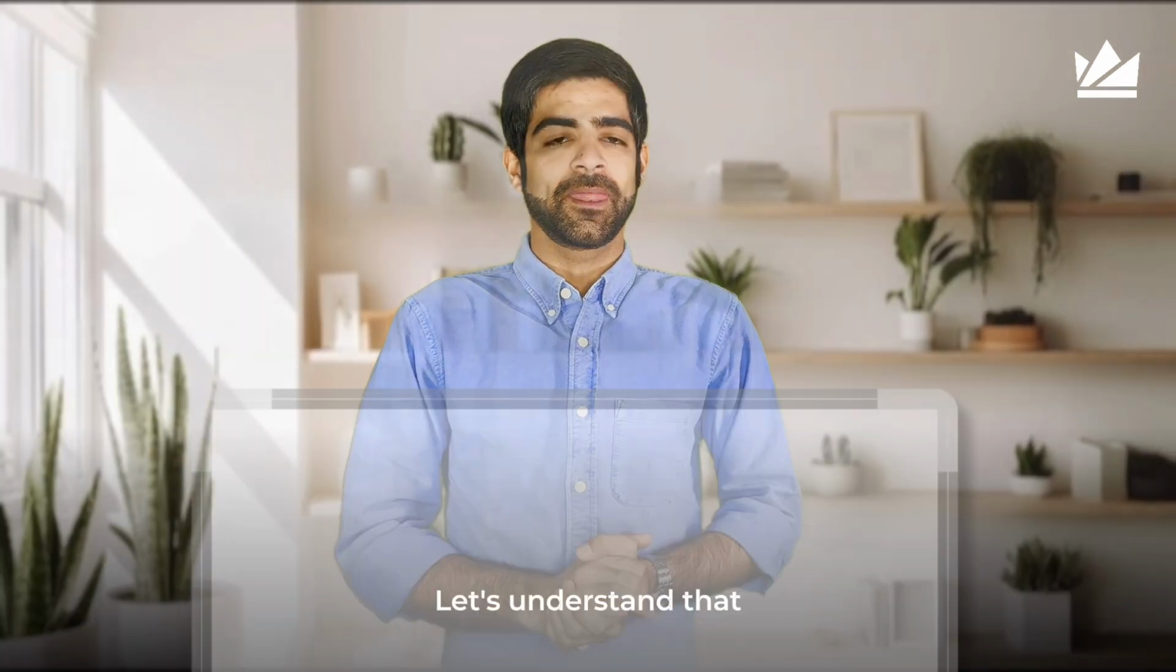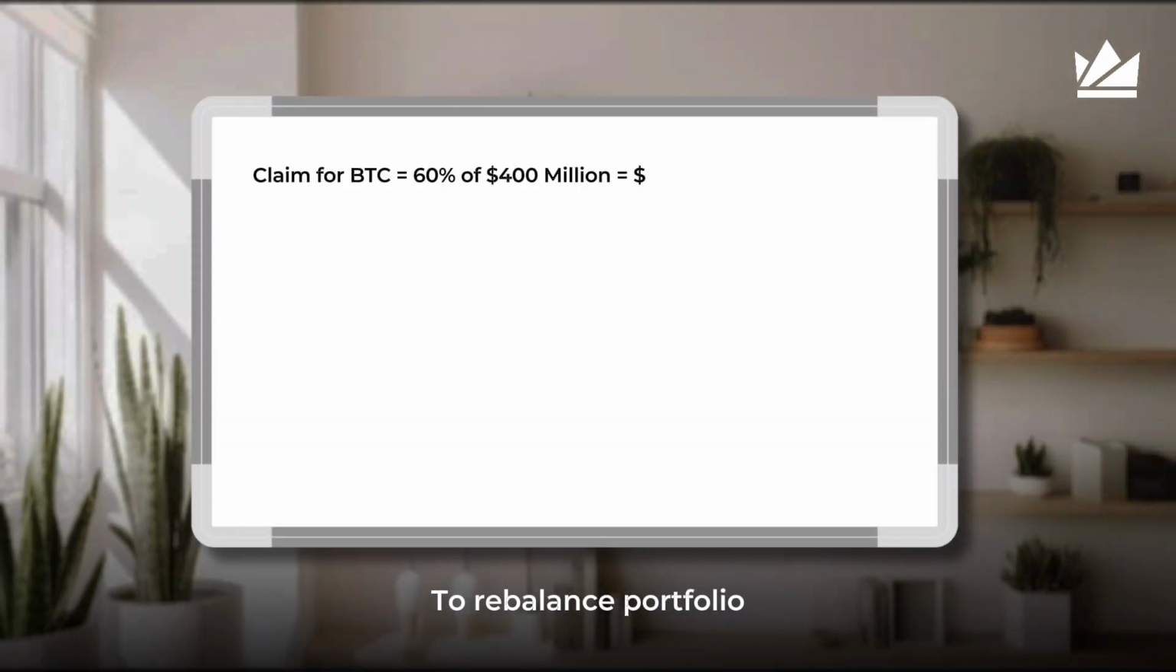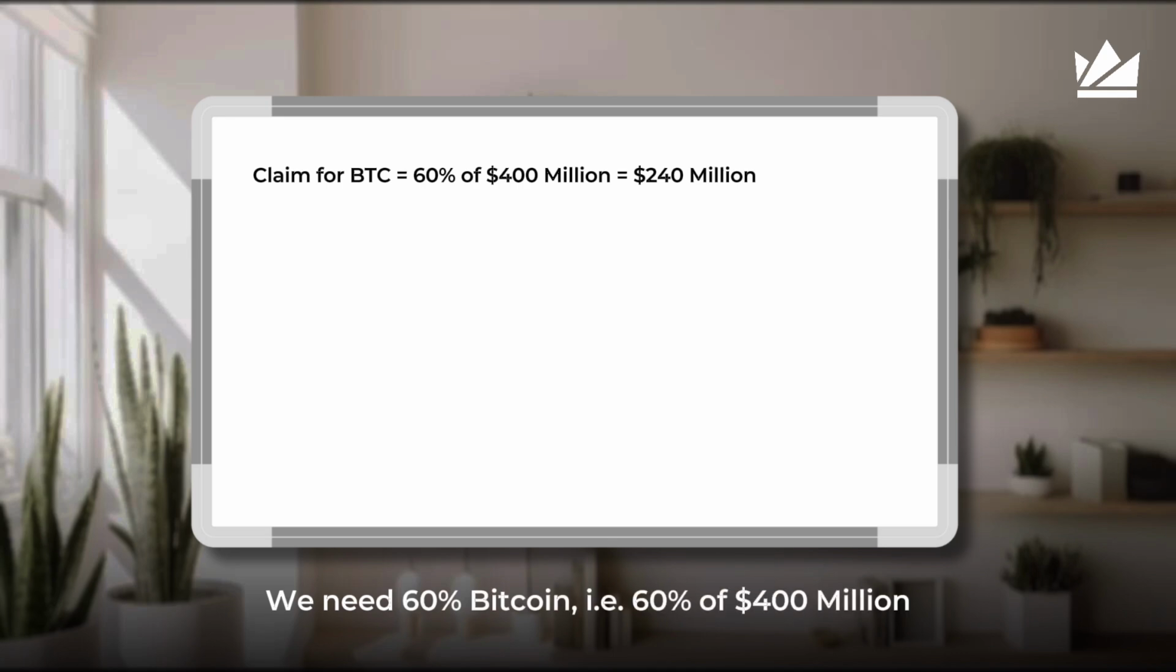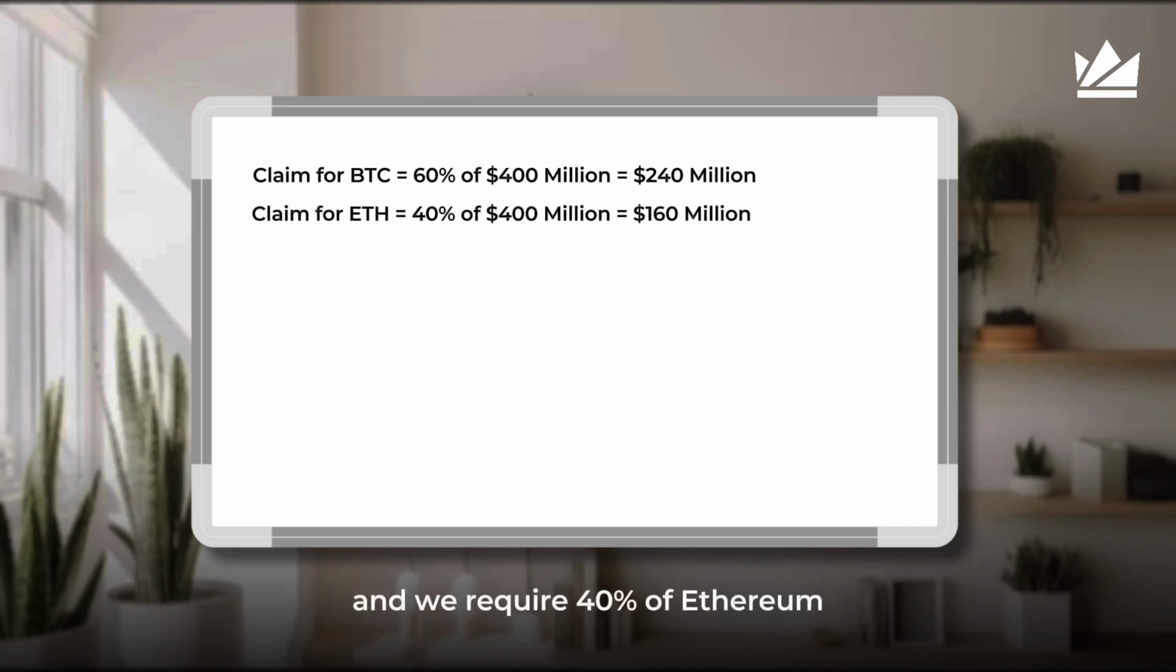आइए समझते हैं. पोर्टफोलियो रीबैलेंस करने के लिए हमें चाहिए 60% Bitcoin, यानी कि 60% of $400 million, which is $240 million worth of Bitcoin. And we require 40% of Ethereum, यानी कि 40% of $400 million, which is $160 million worth of Ethereum. So to rebalance, we will sell 160 million worth of Bitcoin and buy 160 million worth of Ethereum.